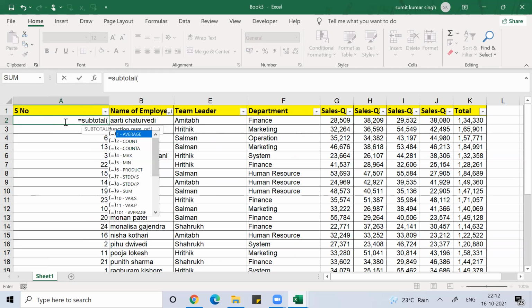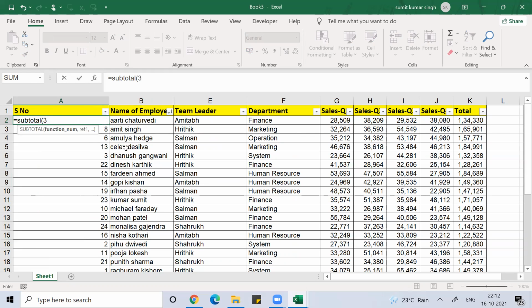open bracket, and then you will get a lot of options like average, count A, max, min, product, standard deviation and all. Here you need to select COUNTA, or you can write 3 manually, then comma, click on the first cell, then again click on the same cell. Once this is done, fix the cell. I hope you know how to fix the cell: by pressing the F4 key. The first part of the range, B2 to B2, close bracket, enter.